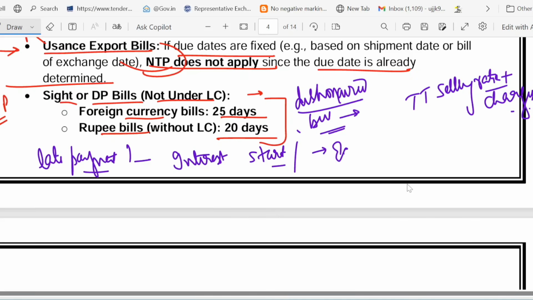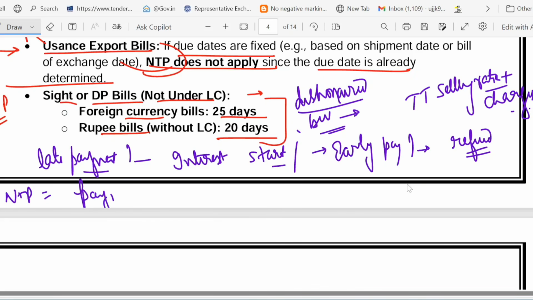What about early payment? Suppose early payment happens, in that case the bank refunds the unused interest. And then we talk about NTP, which is the payment processing time. Remember, it is not shipping time; shipping time is a separate thing. Most of the time candidates confuse it with shipping time. No, NTP is not a shipping time; rather, it is a payment processing time.